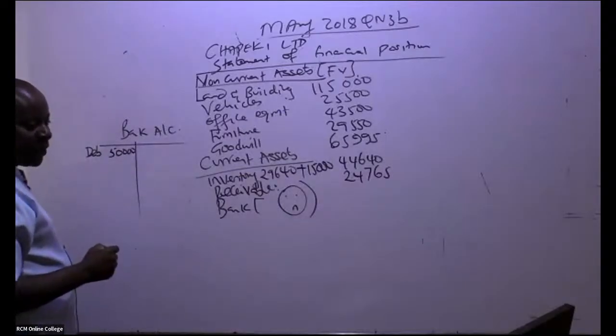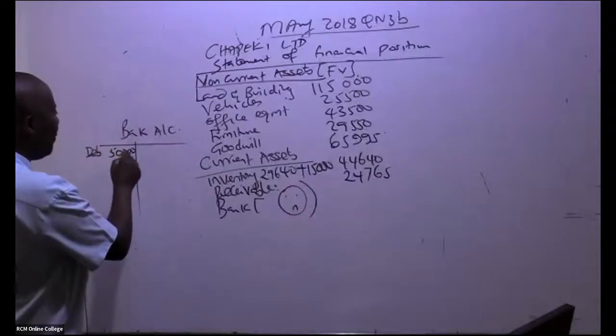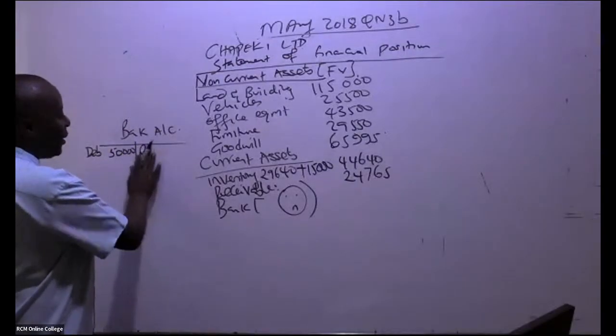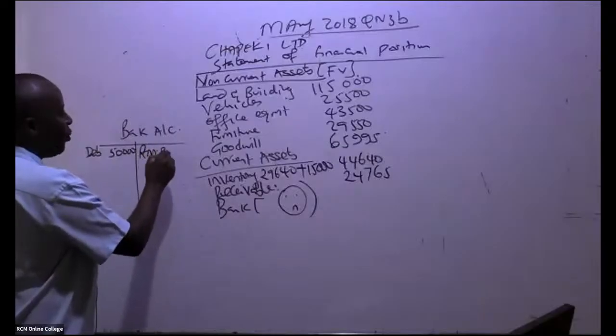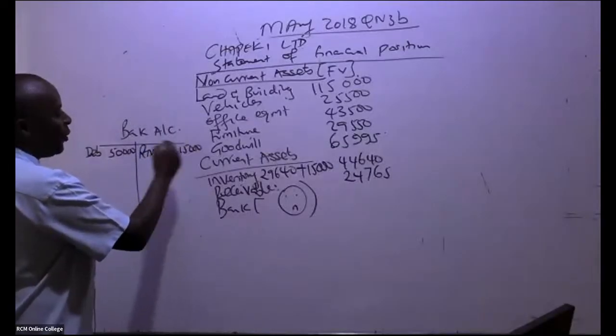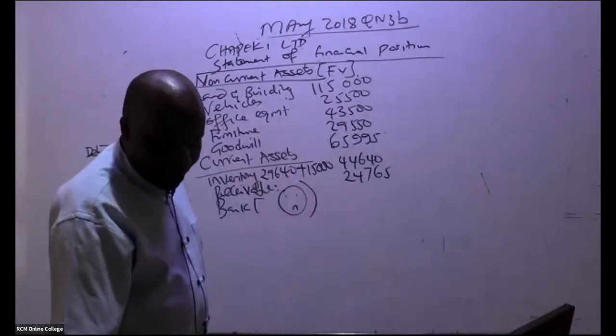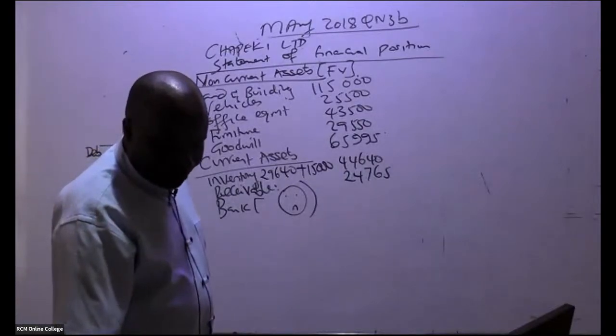And then remember, immediately we bought raw materials. Raw materials bought were 15,000. And there is something else that we did with this money.